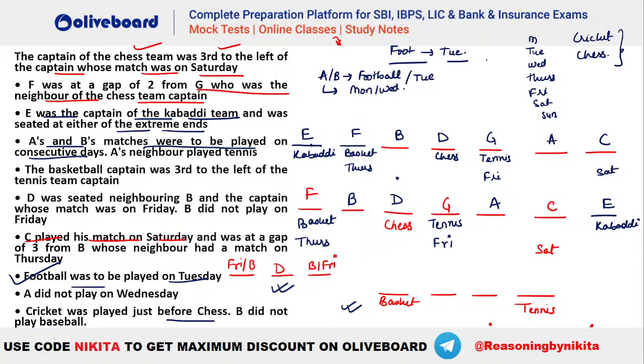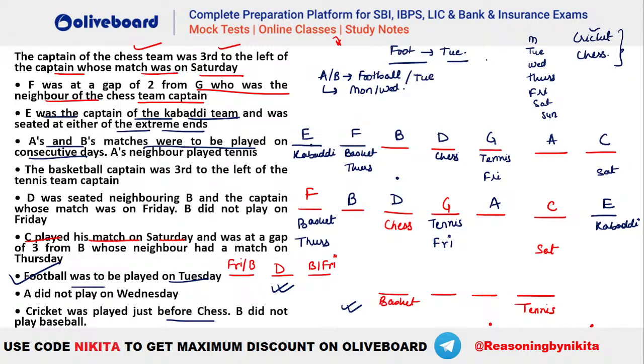We will check that later. So you can now see that we are left with your cricket, baseball, and football, right? So we are left with your cricket, baseball and football. And we know that this person B is not baseball. So either A or C only has to be your baseball. Okay, we will check that later.